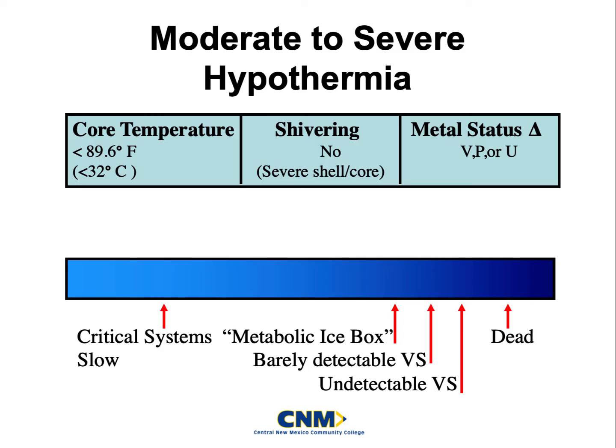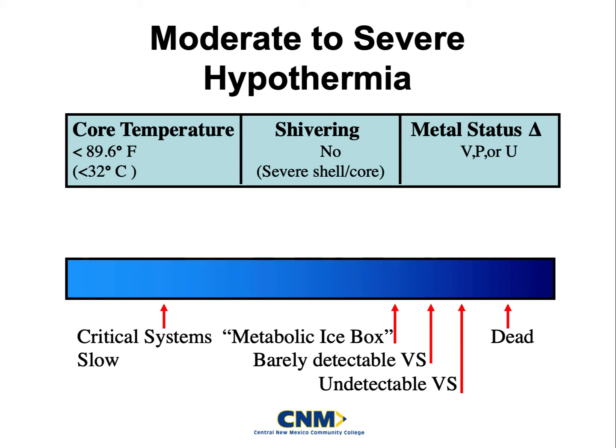Cool little slide for you guys, something to help you study. Whenever we're talking about moderate to severe, that core temperature is below 89.6. Remember that severe is below 78.8. They are not shivering, okay? And more than likely they are V, P, or U, respectively, on the AVPU scale. And you guys can see this little chart that I have on the bottom, depending on where they're at with moderate.